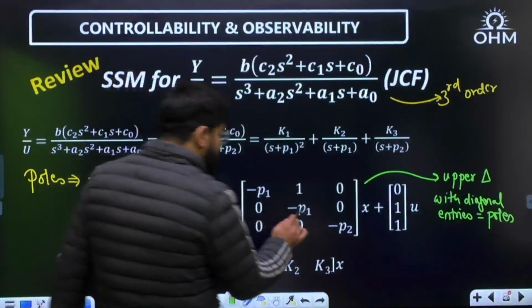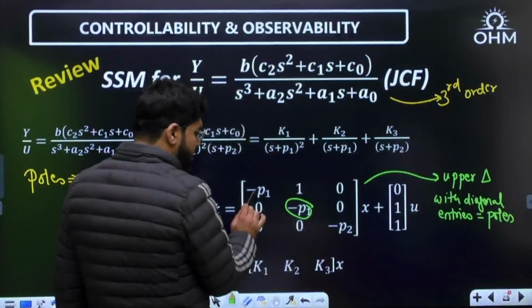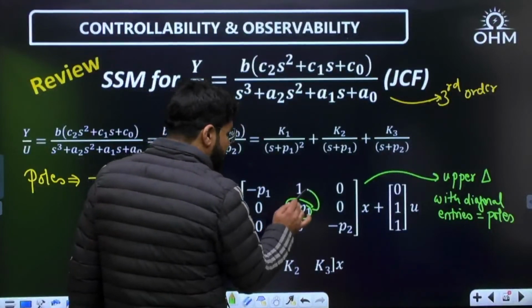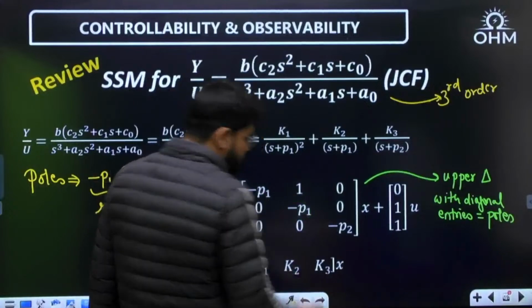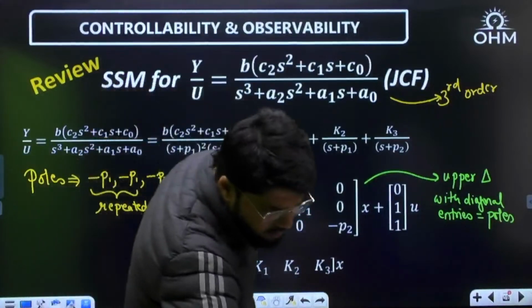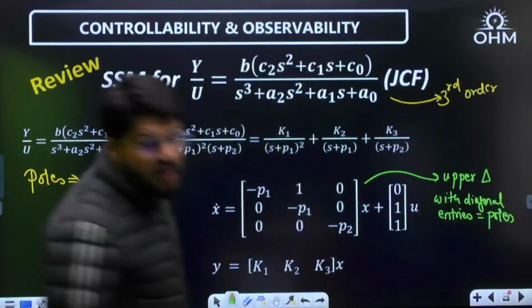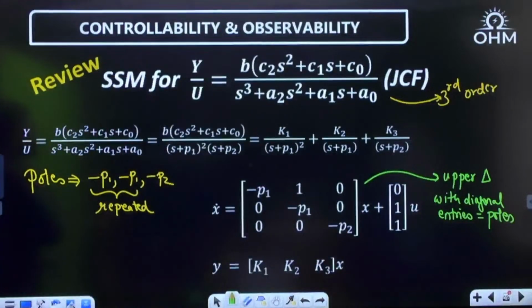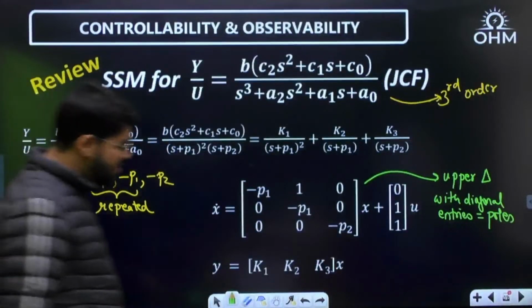And above the repeated pole, this one is the repeated one, already I've written minus P1, another repeated. Above the repeated pole, it has to have 1. That is what it is. This is what the JCF form is.